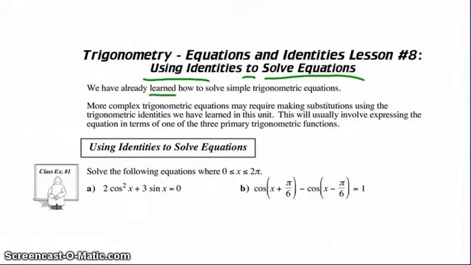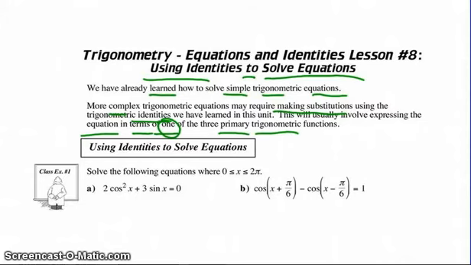We've already learned how to solve simple trig equations where we've got one ratio. But now you're going to see more complex trig ratios that require us to make some substitutions using some of these identities we've learned. And the reason that we're doing it is we need an equation that's in terms of only one of the three primary trigs.